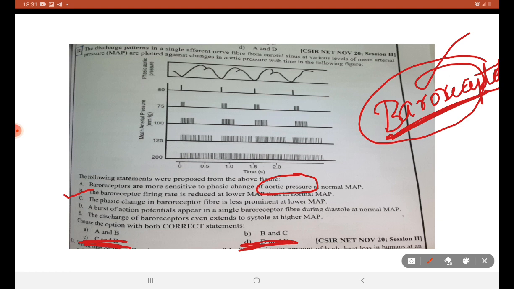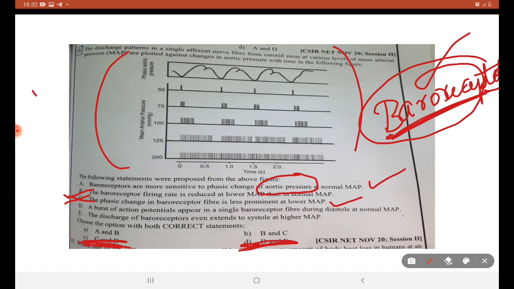That doesn't mean that phasic change of baroreceptor fiber is less prominent at lower mean atrial pressure. Baroreceptors are more sensitive to phasic change of aortic pressure. You can see and interpret from this graph whether A is right or C is right.